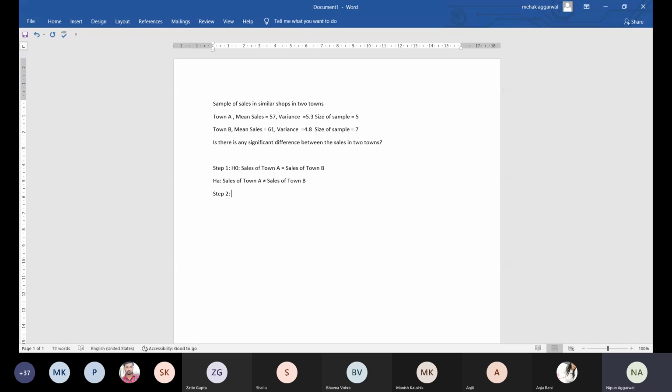Then comes step 2, which is one tail or two tail test. So it is a two-tailed test because town A can be less or town A can be bigger. So any difference can be there. So it is a two tailed test.